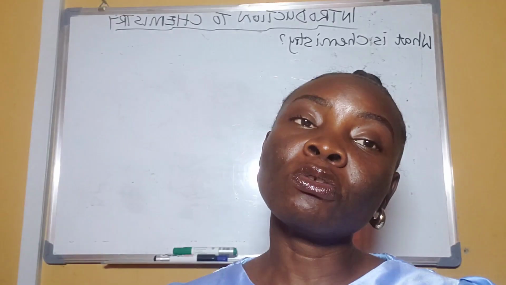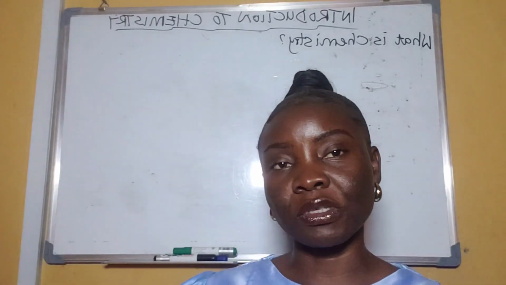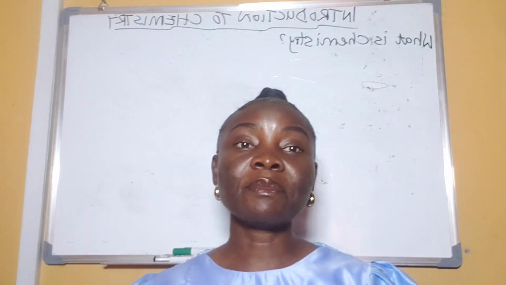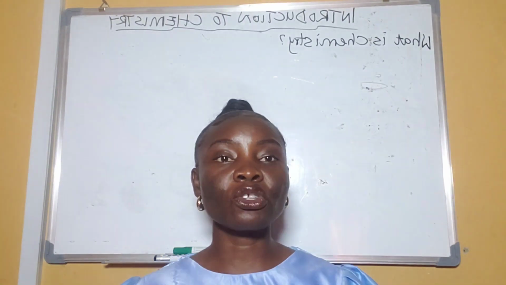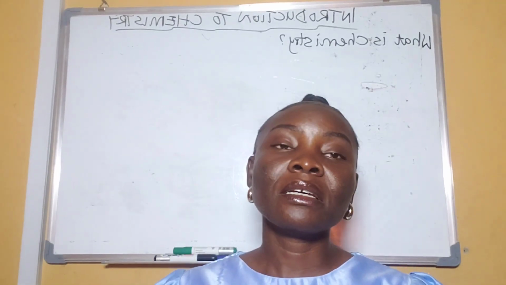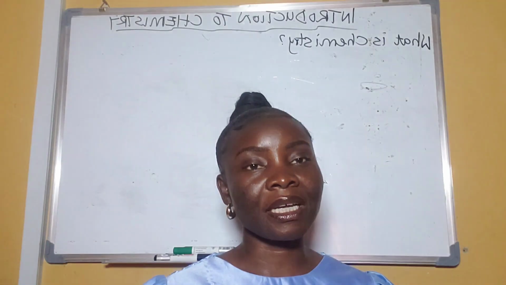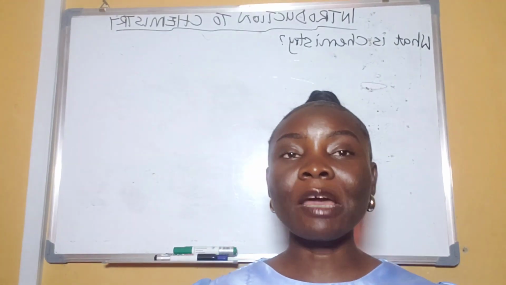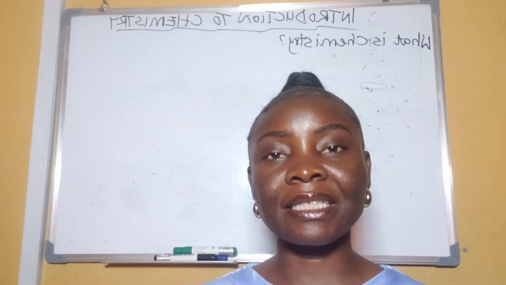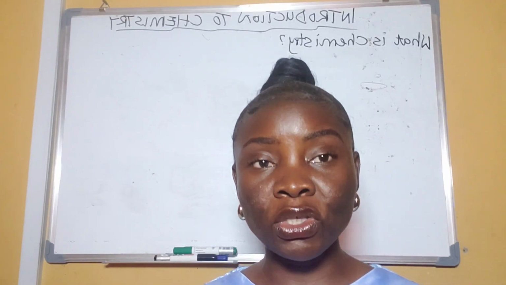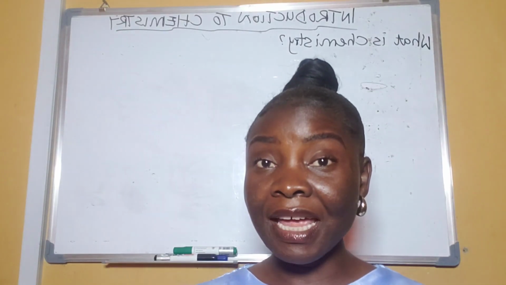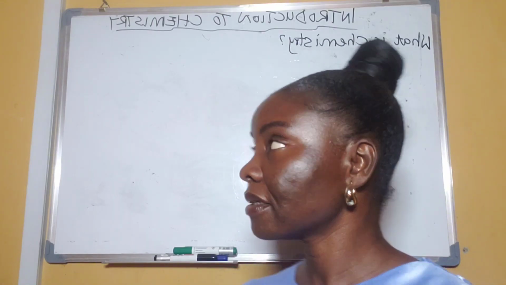So now let us look at the meaning of chemistry. Chemistry is a branch of science that deals with the study of properties, the reactions, and the uses of matter. Okay, I'll say that again. Chemistry is a branch of science that deals with the composition, the properties, and the uses of matter.